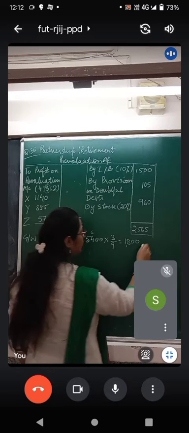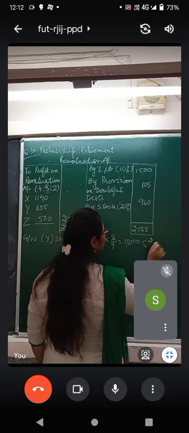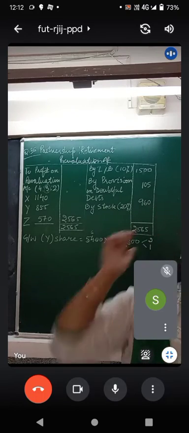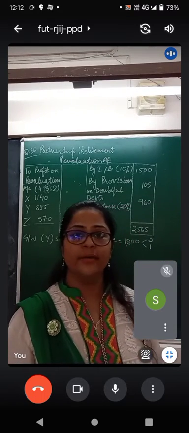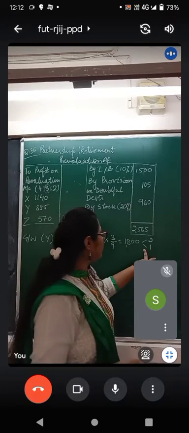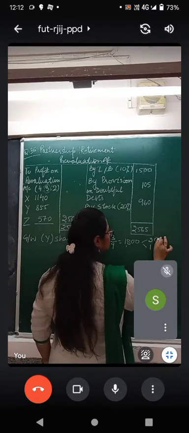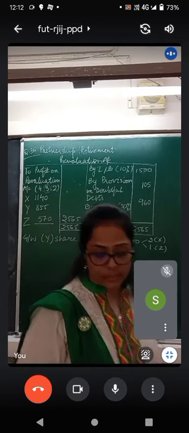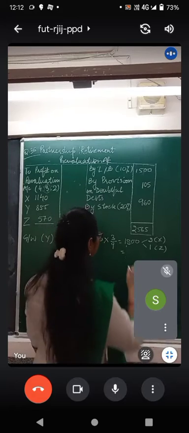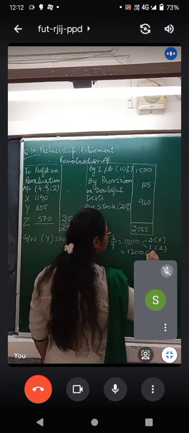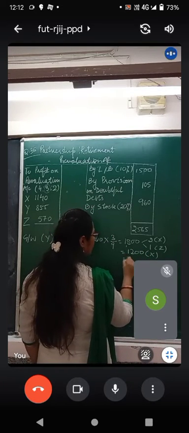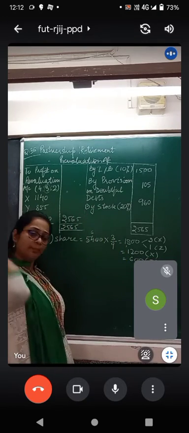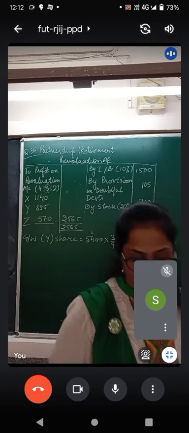When you work it out, the gaining ratio of X and Z will turn out to be 2:1. We simply know the old ratios. We also know the new ratios as per the question. So for gaining ratio we do new minus old. The gaining ratio for X and Z is 2:1. You will divide 1800 in the share 2:1. It will come out to be 1200 to be borne by X and 600 to be borne by Z. And they will be paid as a compensation to Y. We don't require the journal entry right now.